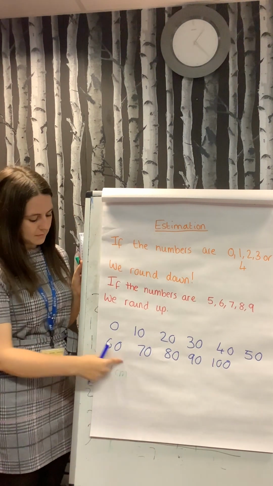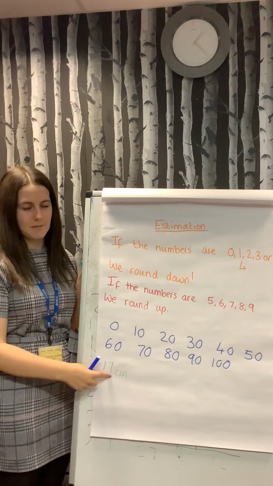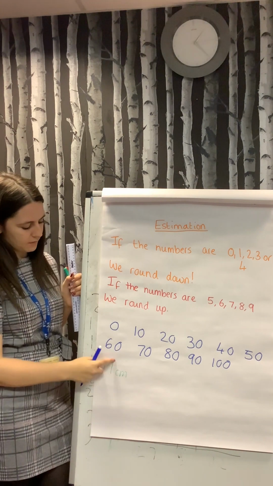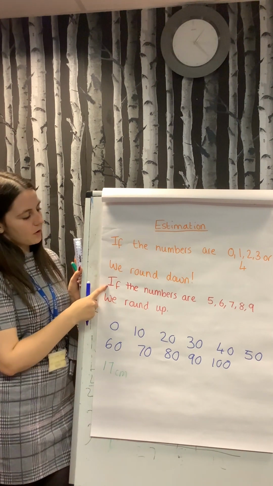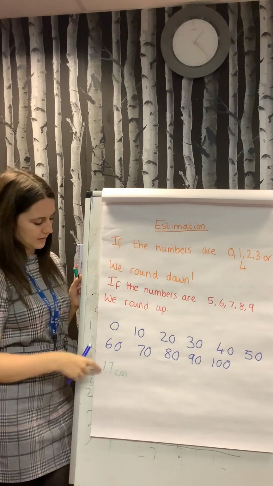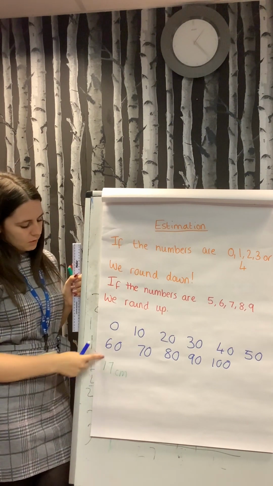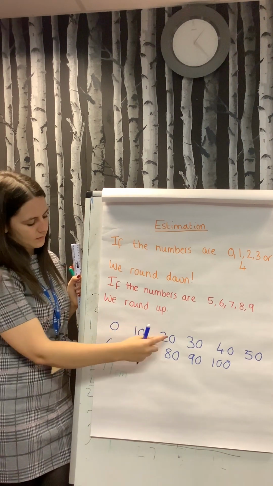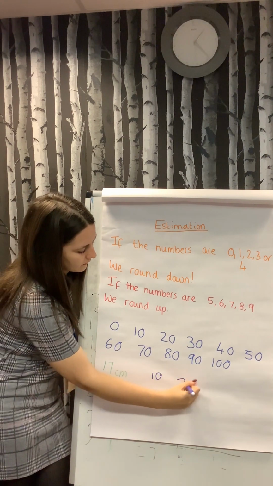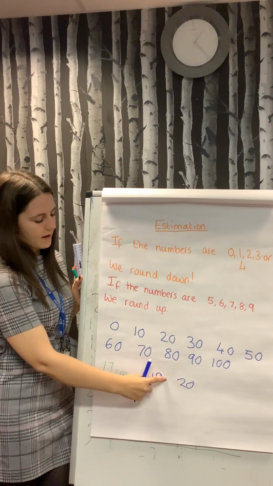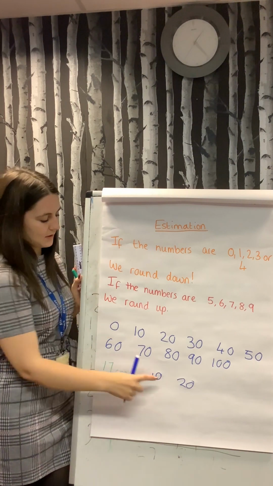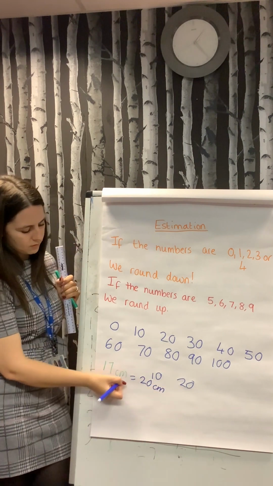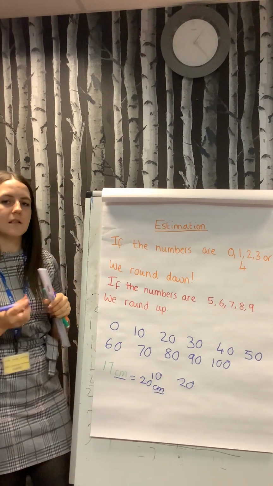If I take 17 centimetres, which is exactly the same as having 17, but in a measurement this time, we would look at how many we've got in our ones. So in our ones, we've got 7. Looking at our rules above, 7 needs to round up. So we need to round to the next available 10. Looking at our 17, the 2 that it falls between on the 10s is our 10 here and our 20. So if it's rounding up, we're going to round to the closest 10 after 17. So we're going to round to 20. So our estimation for that would be 20 centimetres. We need to always make sure we are writing the centimetres of the measurement on the end.